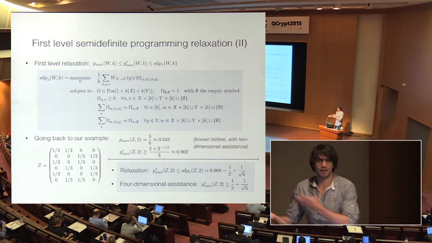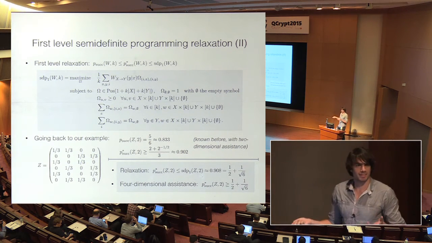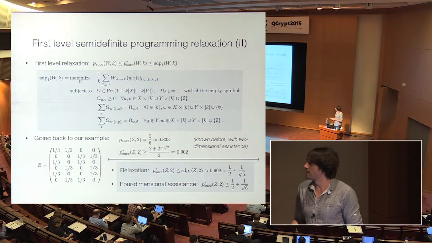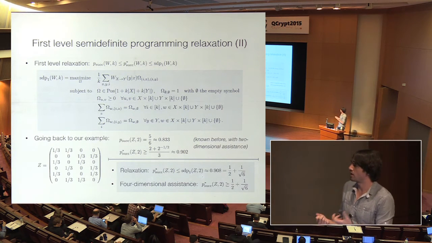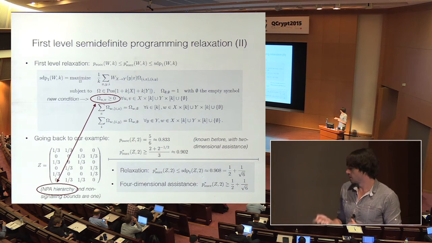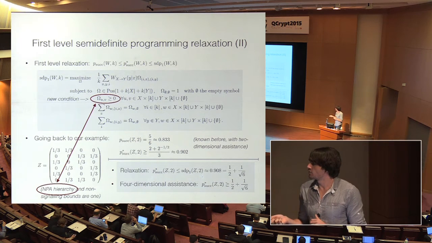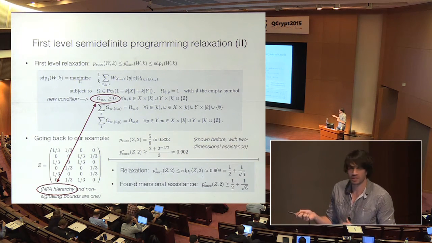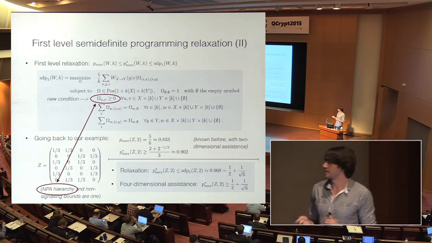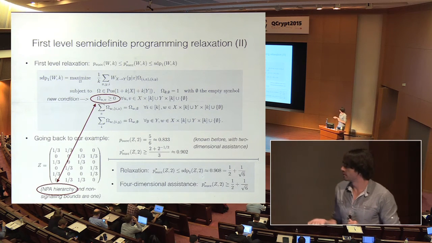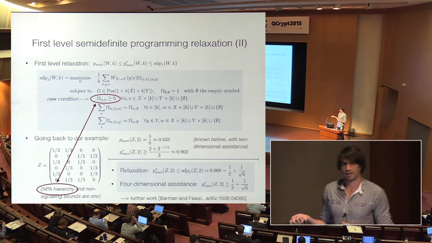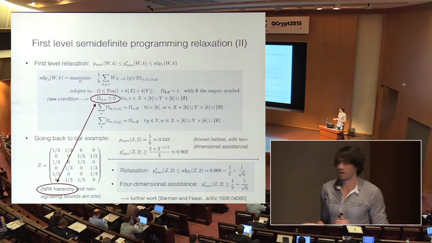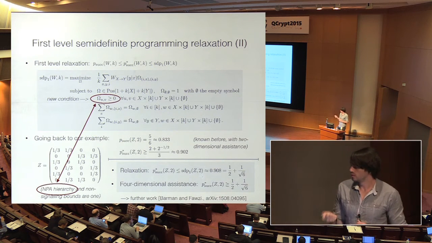Of course, you can say, well, this is a very specific example. It's like the third digit, so why should you care? But the point is the technique. We were able to get a handle on the power of the quantum assistance. Again, for the experts, if one would just use these NPA hierarchy methods, one would not have these positivity conditions on the matrix entries and would actually not get a bound. If you're interested in more about channel coding, there is this follow-up work by Berta and Fawzi, which I want to point to. Good.